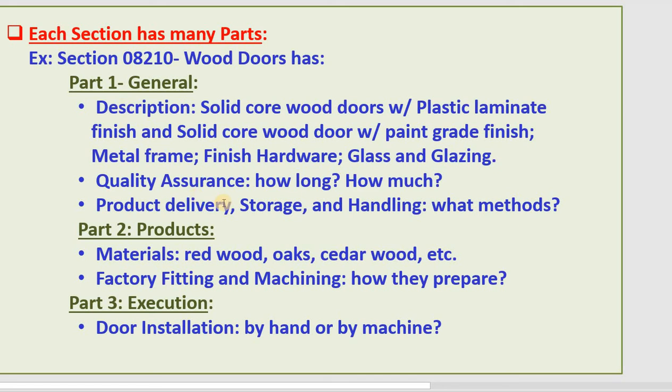So that means the smallest one is the part, the second one is the section, and the last one is division. One specification book has many divisions, each division has many sections, and each section has many parts. So do you see how much detail is in the book? We call that book the specification, and usually they need to prepare 2. One is submitted to the city, and the other they save for the company.